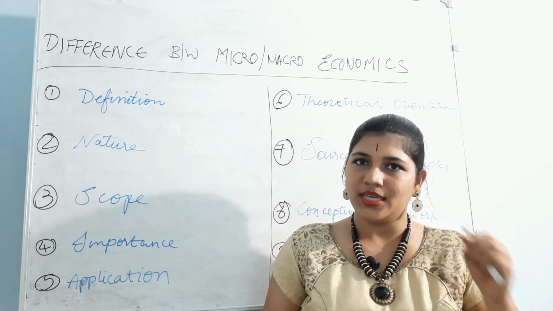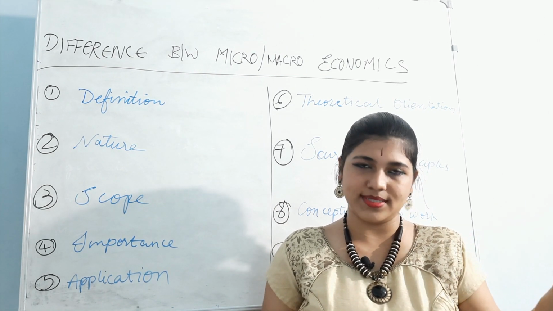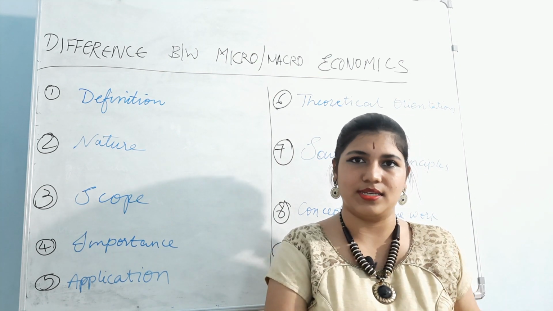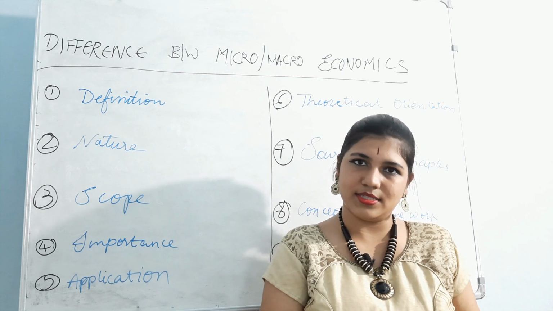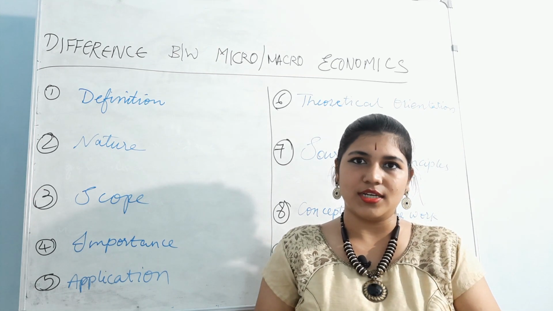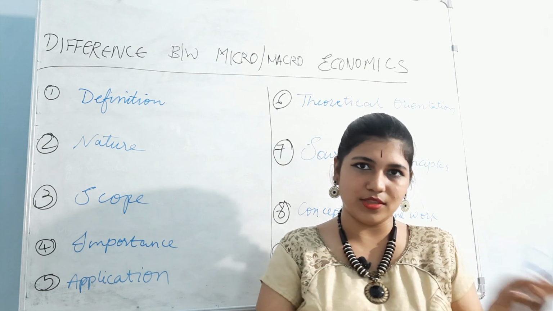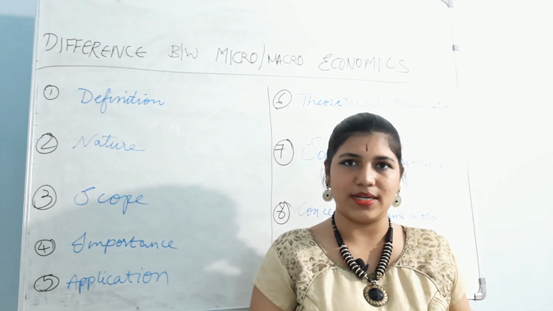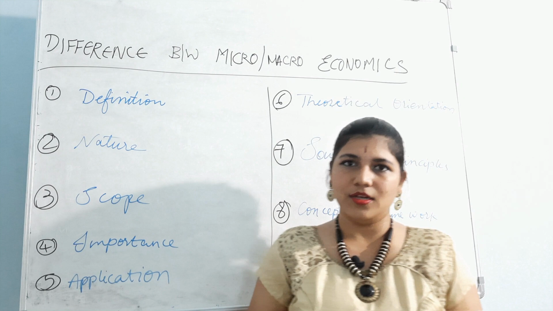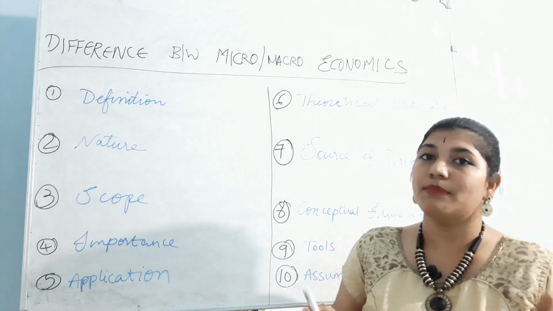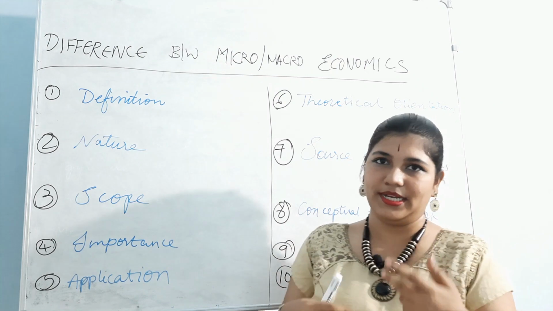But here in microeconomics, one concept will not have any link with another concept. Here it is done, it is done. This theory is this, that's all. Then again if you start another theory, you have to search again new information about that. You can't link it with the past theory. Okay, clear? So microeconomics is independent and macroeconomics is interdependent.